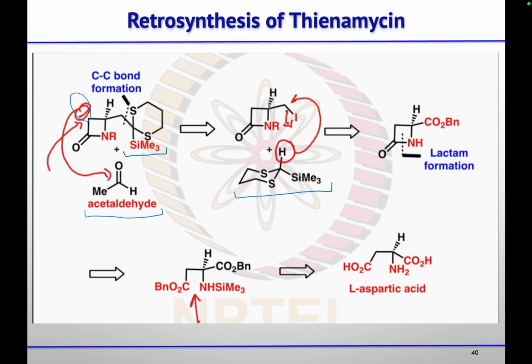So once this dithiane was treated with n-butyl lithium, this is the very acidic proton present at the carbon between the two sulfurs. So the lithiated species will form, and that will undergo substitution at this iodo compound, which further could be obtained from this by functionalizing this ester, and then the beta lactam ring could be obtained by doing substitution of this amine and this ester, which further could be obtained from this L-aspartic acid. So they start their synthesis from this L-aspartic acid.